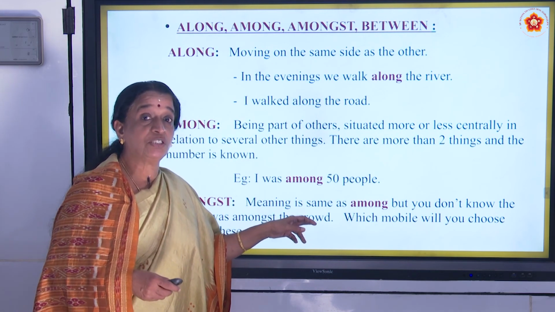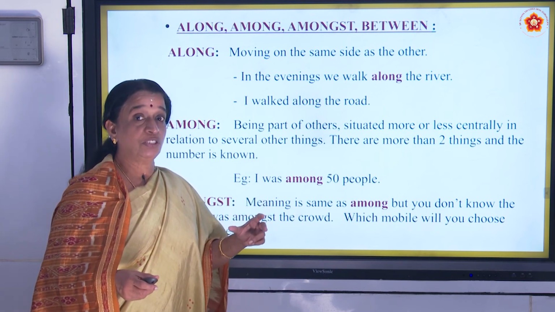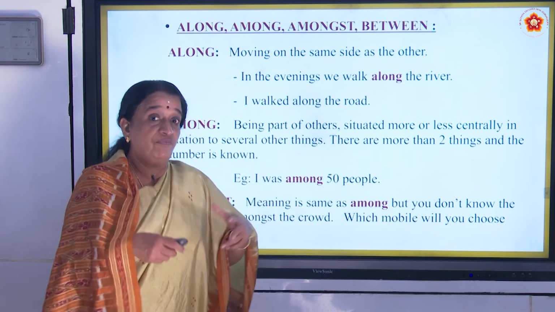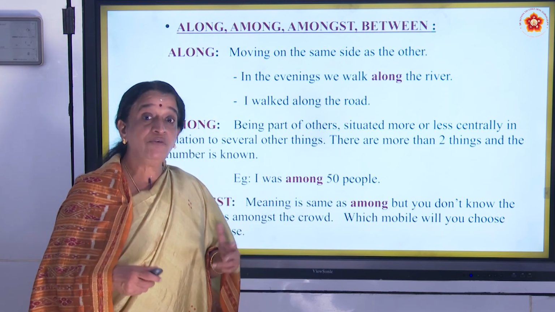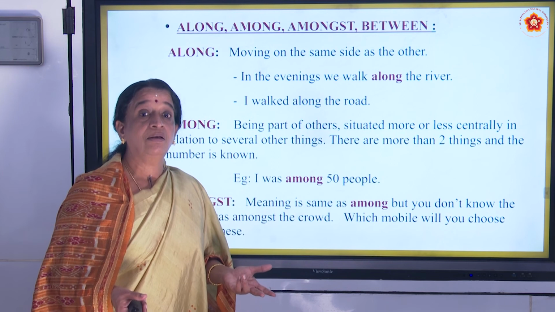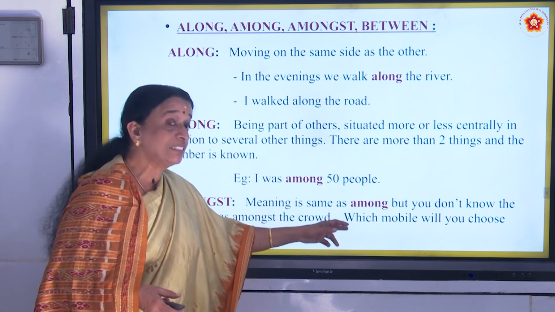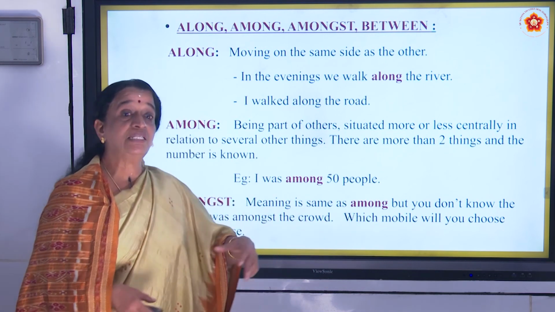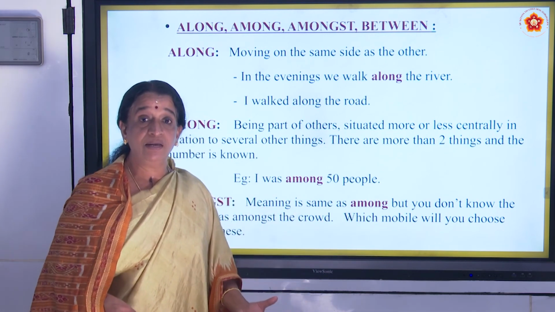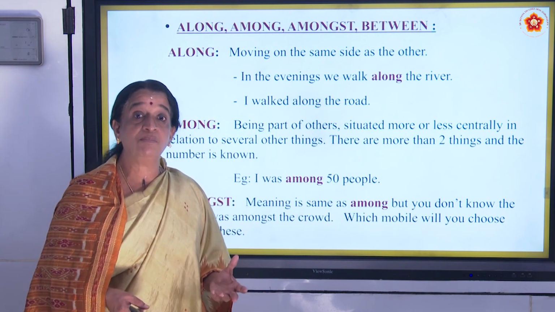Among will be used when you know the number, but amongst will be used when there is no number, when there are a lot of people, when there is a crowd. Amongst the crowd. Which mobile will you choose amongst these? A lot of mobiles are there. Which mobile will you choose amongst the mobiles?